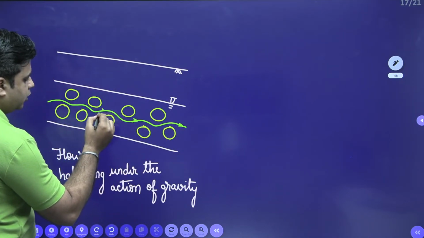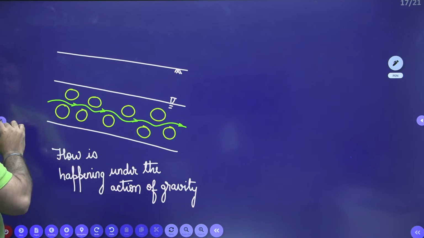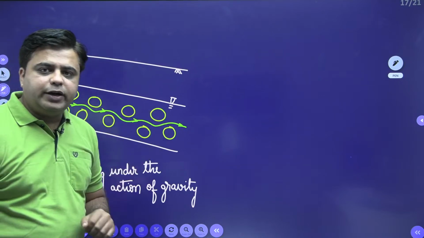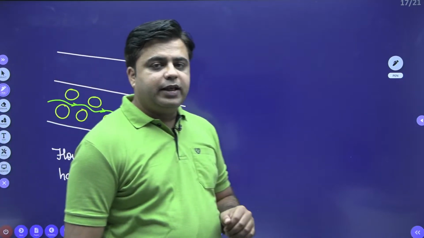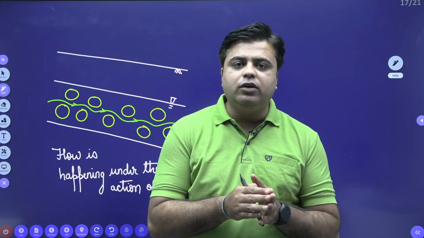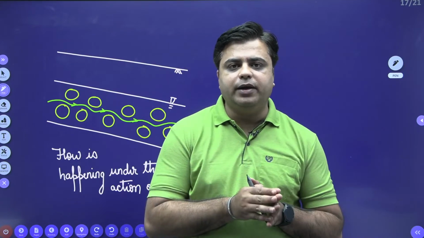Now observe this very carefully. When the flow is taking place through the interconnecting voids of the soil medium, there exists an adhesive force between the water molecules and the molecules of the soil medium.